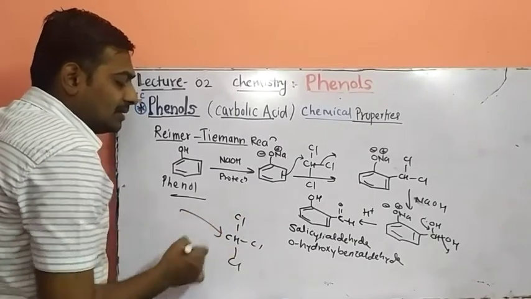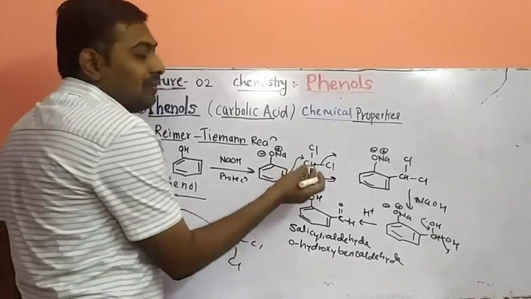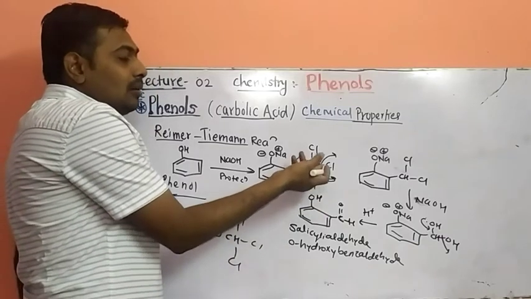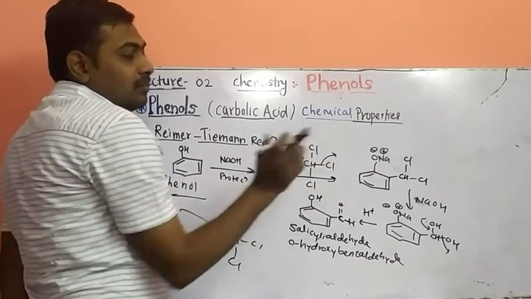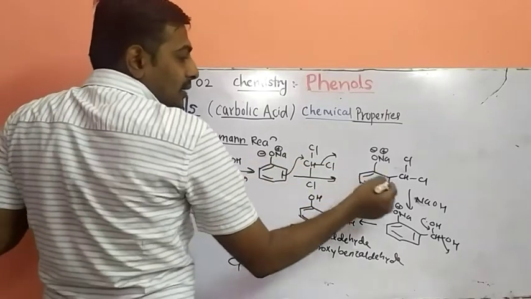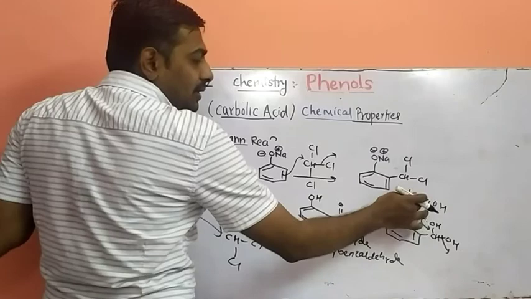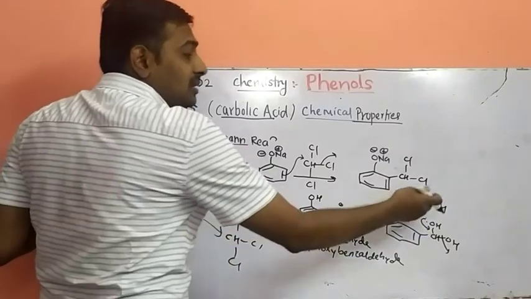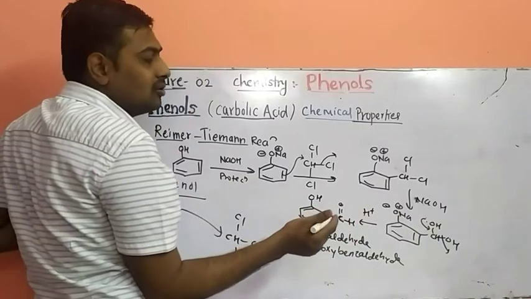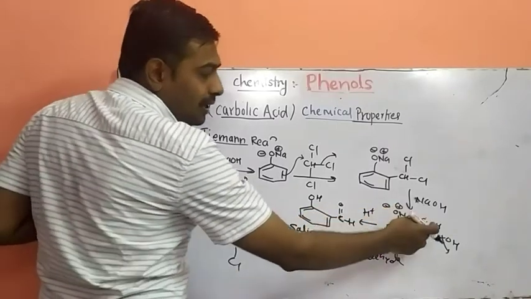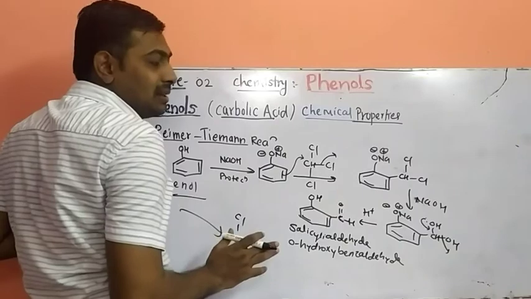When attack takes place, at the same time substitution occurs. So the valency of carbon increases, and a carbon-chlorine bond will break in this reaction. So we will get this product. And we react this molecule with the help of NaOH. Again, in the presence of NaOH, it substitutes these two chlorines by OH groups. So what will we get? You will get OH and OH as the chlorine-substituted product.